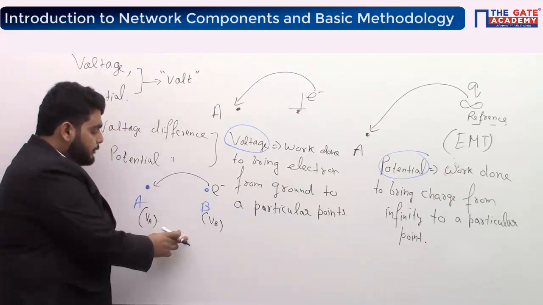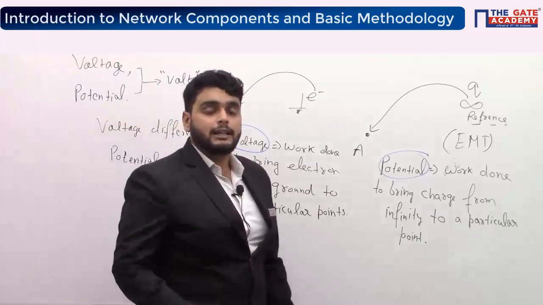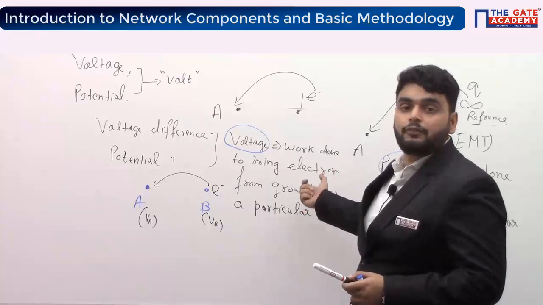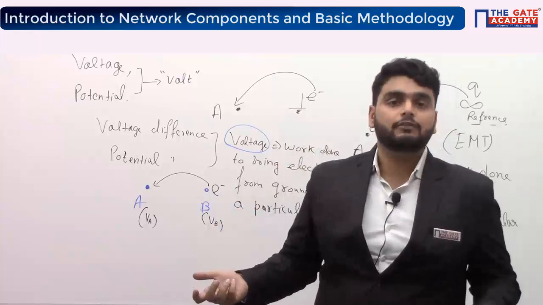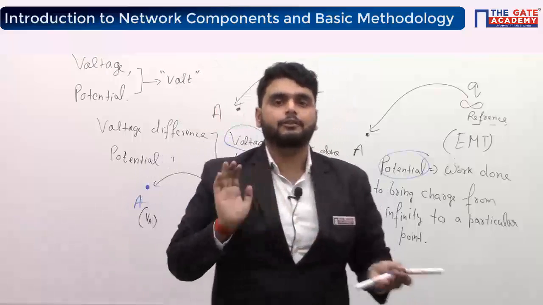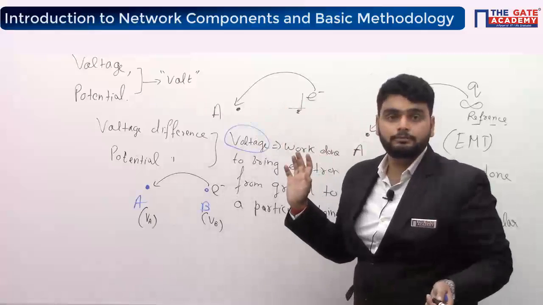The difference between two voltages is known as the voltage difference. Similarly, the difference in potential between two points is known as the potential difference. So voltage difference and potential difference are just the difference. The main point is the difference between voltage and potential.